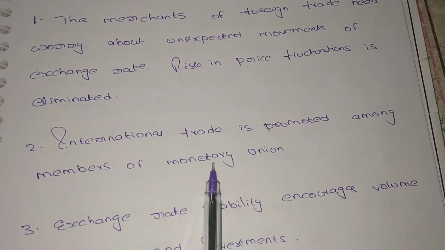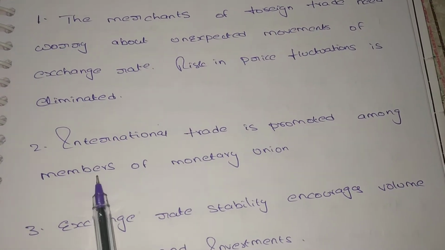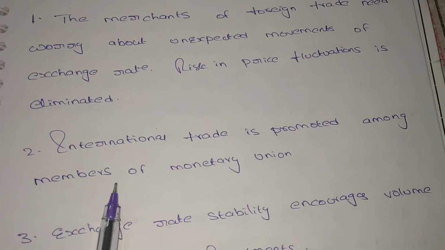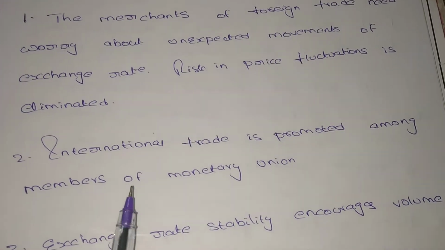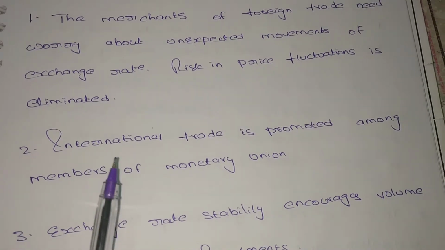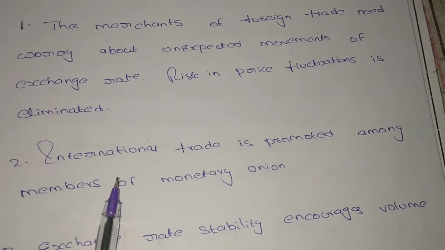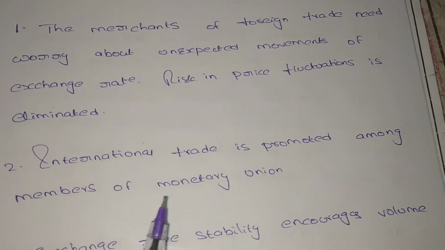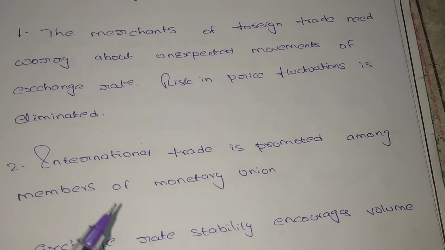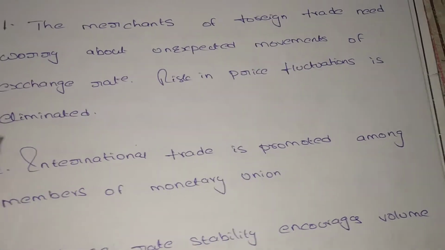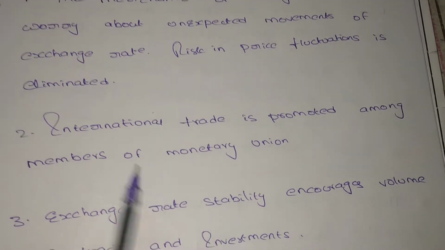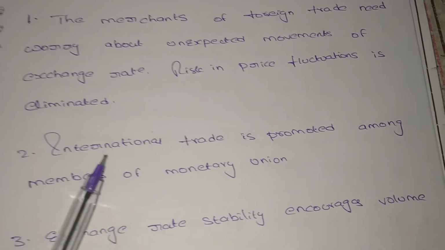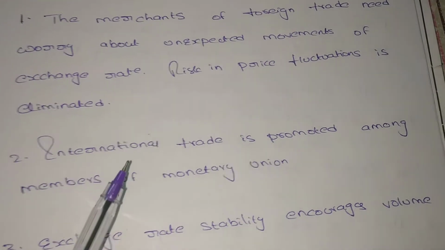Next, international trade is promoted among members of the monetary union. Countries that form a monetary union can enjoy international trade. They can easily exchange goods because the exchange rate is fixed, so both countries do not have any risk. They can exchange their goods easily without any fear. So it is also one of the advantages. International trade is promoted.